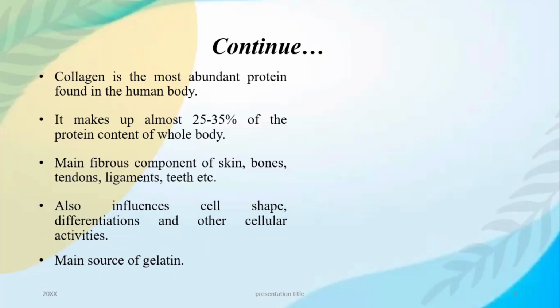Basically, collagen is a structural protein found in connective tissues, providing strength and support to skin, bones, tendon, ligament, and cartilage. It is composed of amino acids forming a triple helix structure and is the most abundant protein in mammals. Collagen plays a crucial role in tissue integrity and health, with various types existing in different tissues. It is used in medical and cosmetic products.